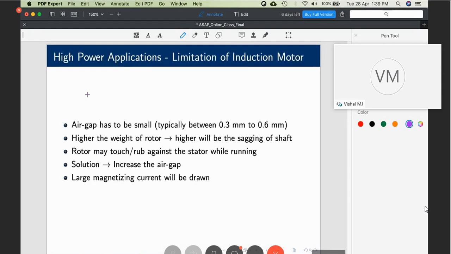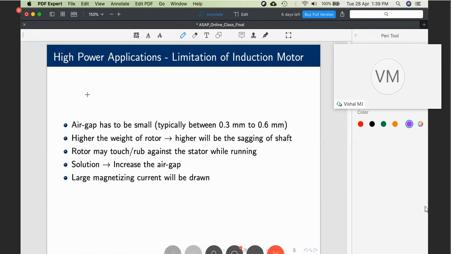Now moving on to induction motors for high power applications. What happens if we design an induction machine for high power? Say let it be 5 megawatts of power. Where do we see such high capacity machines? I don't know whether you have visited any thermal power plant, but if you visit one, there are 2 gigantic fans which are used.